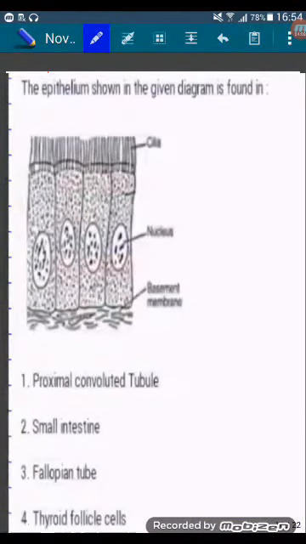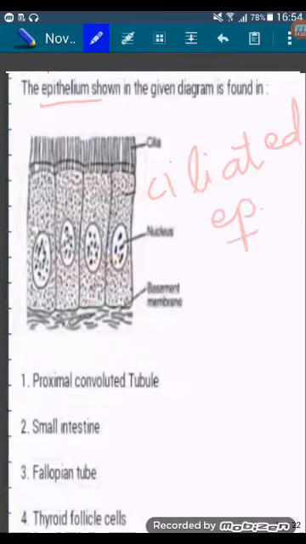Next question. The epithelium shown in the given diagram is found in. The given diagram is of ciliated epithelium, and ciliated epithelium is found in fallopian tube and bronchioles. So answer is 3, fallopian tube.